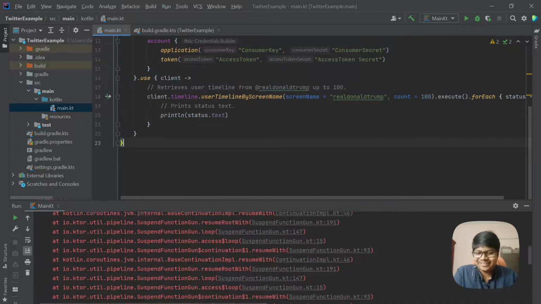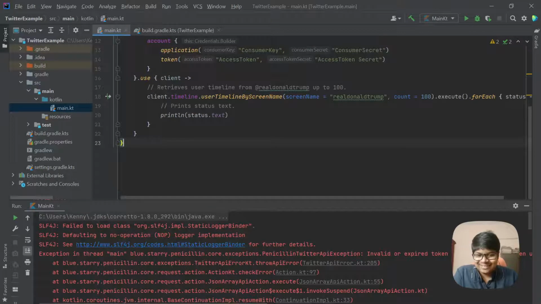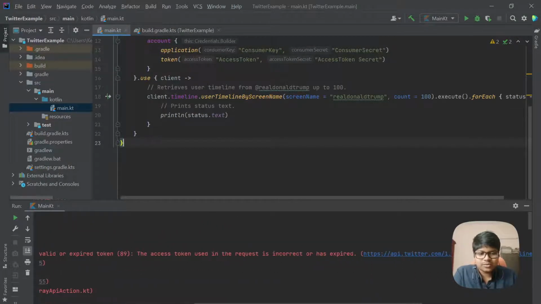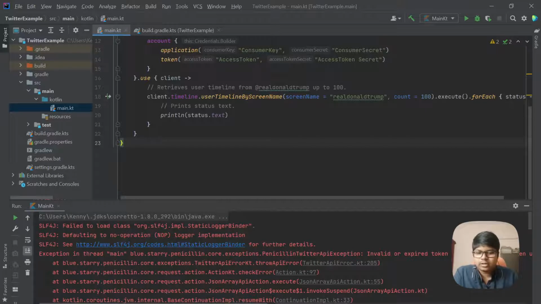Better than earlier. Invalid or expired token. The access token used in the request is incorrect or has expired. Okay. So far things are working good because we are getting a penicillin exception. So that penicillin is running, which is one positive step. Although the entire thing is not running, and they're saying there is an invalid or expired token.